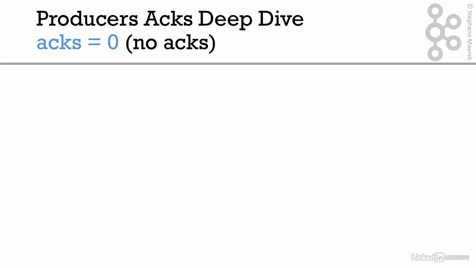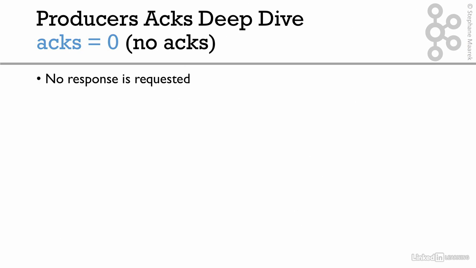Okay, so the first most important setting I would say for producers is Acks. And Acks means acknowledgements. So let's just do a deep dive. We saw in the theory section that there were 3 levels for Acks: 0, 1, and all. But I want to give you deep dive insights into how these things work.